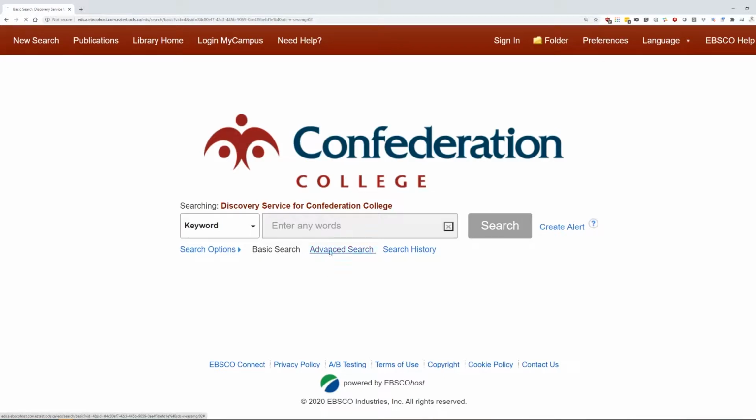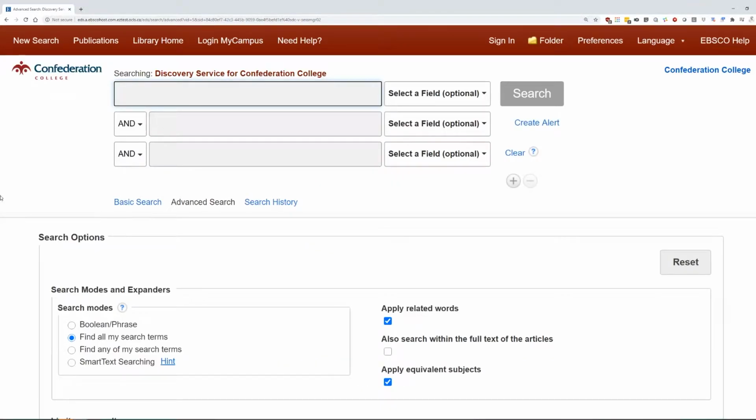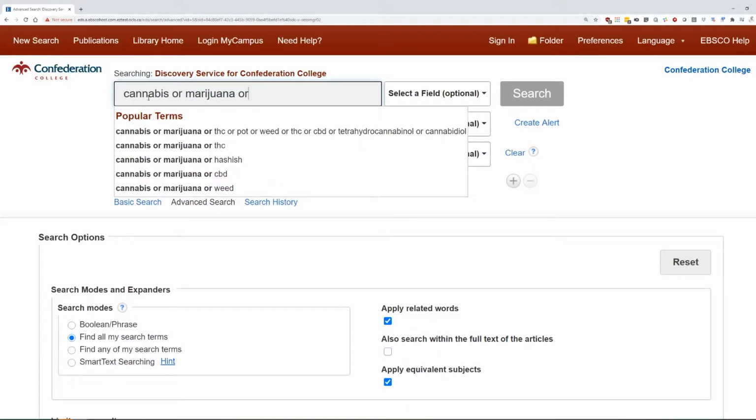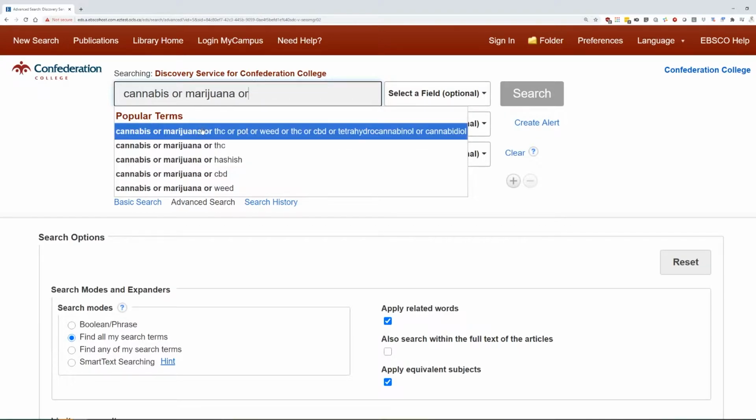So here I'll click on advanced search. And again, our topic, legalization of cannabis in Canada. So thinking about all those different keywords that we refer to the word cannabis, I can put them all up here. If I start writing cannabis, I have this "or" down here that it suggests. And if I put "or" again, it gives me even more suggestions or different ways to refer to that keyword.